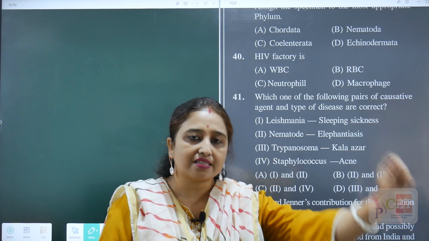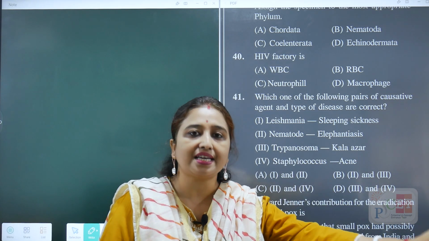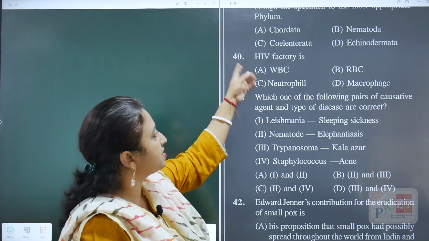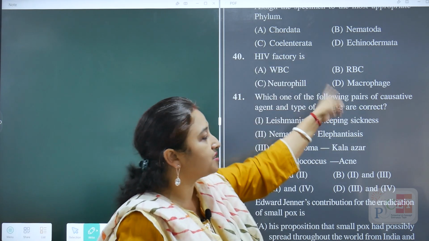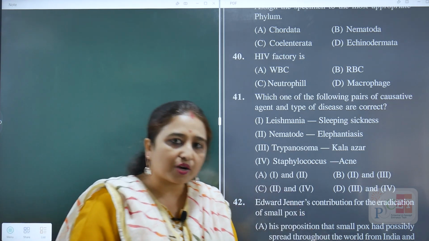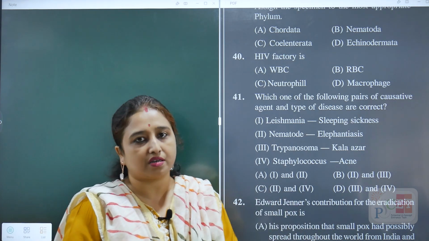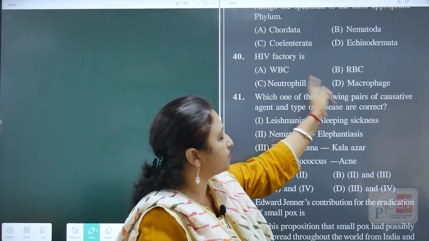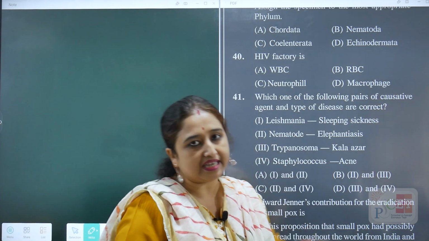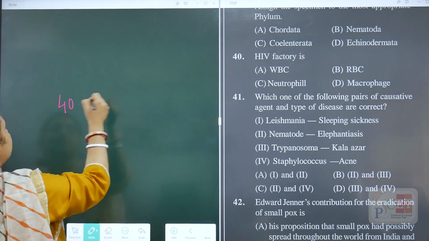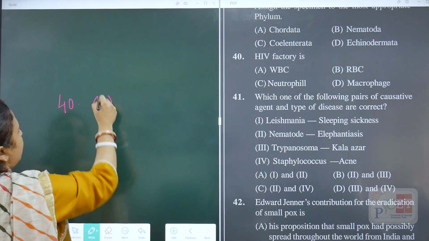After that, they start replicating inside the T helper cell also, but they have not mentioned anything like T helper. The best answer for HIV factory is macrophage over here. If somehow they had mentioned the T helper, then macrophage and T helper both would be correct. For question number 40, the most appropriate answer will be D, macrophage. Macrophage is the area for the replication of human immunodeficiency virus.